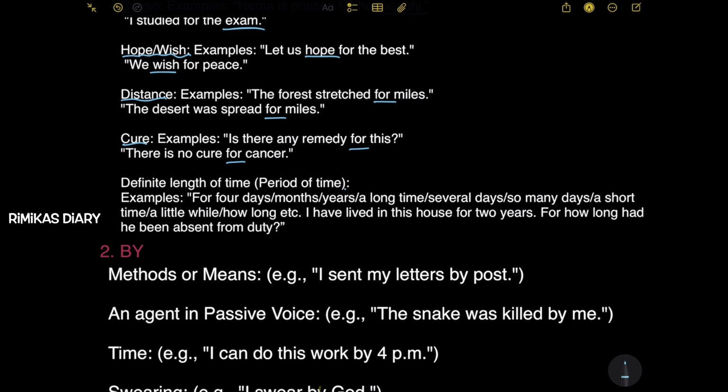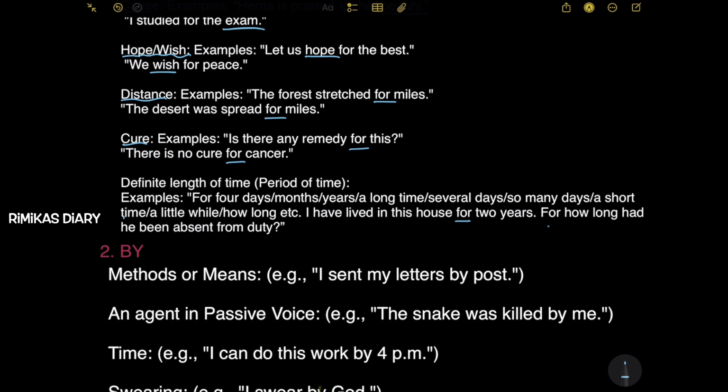Examples, for 4 days or months or years or a long time or several days or so many days or a short time or a little while or how long, etc. So it is also used in these places. I have lived in this house for 2 years. So we also use for when they're talking about a definite length of time.